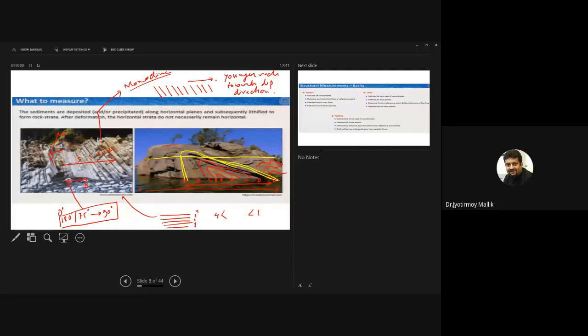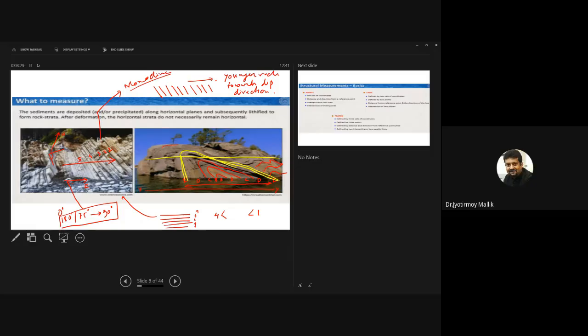I'm not sure, sir. Why not? Try to think, sir, in 3D. Sir, same. Same, right? Yes, sir. The strike will be same. Will the dip direction be same or different? That will be same. The dip direction will be same. What would be different then? The amount of dip will be different.